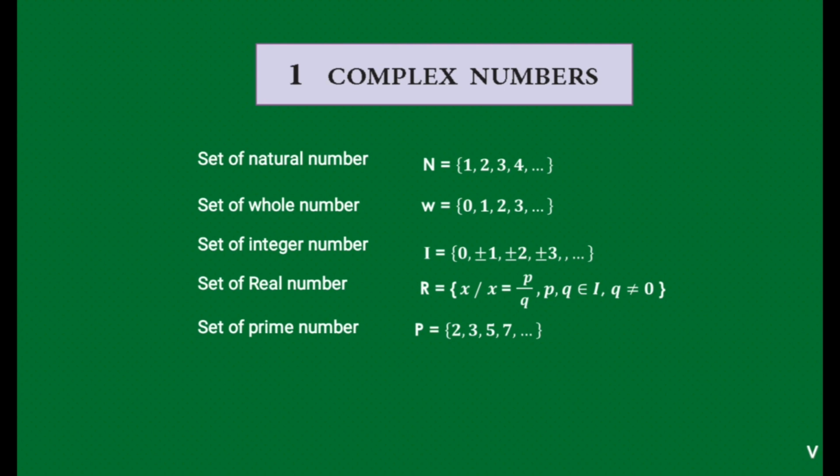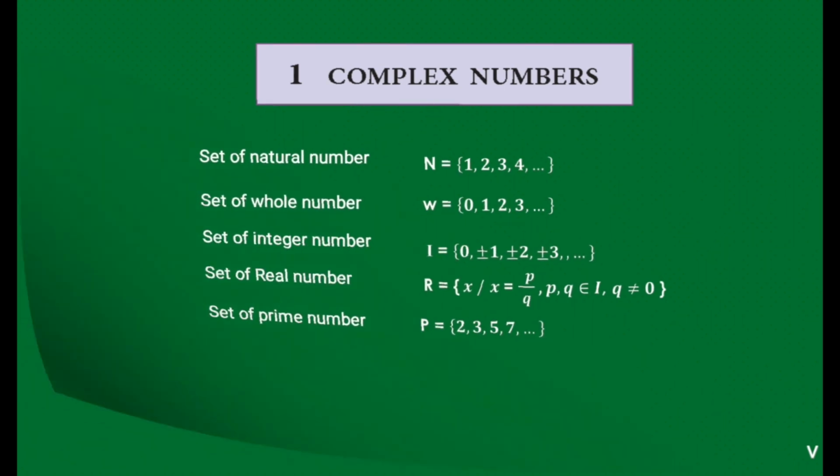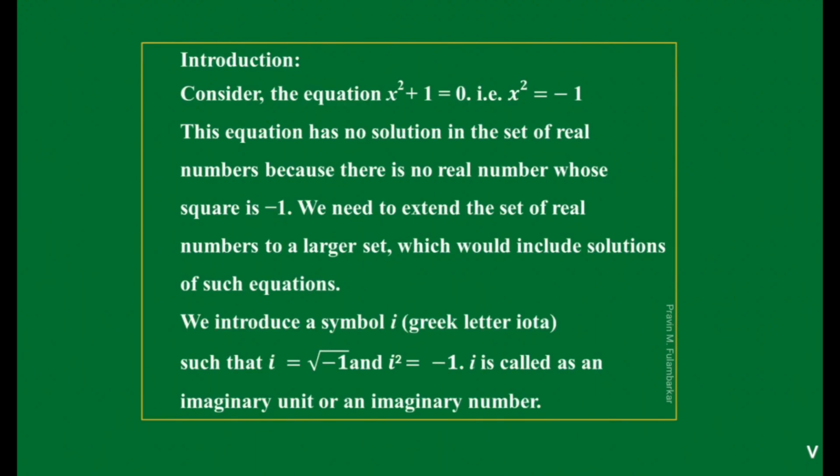So we come to our next concept, complex number. Why do we require complex numbers? Why do we write the complex number system? Consider the equation; from this equation you get clear. Consider the equation x square plus 1 equals 0. You studied quadratic equations.